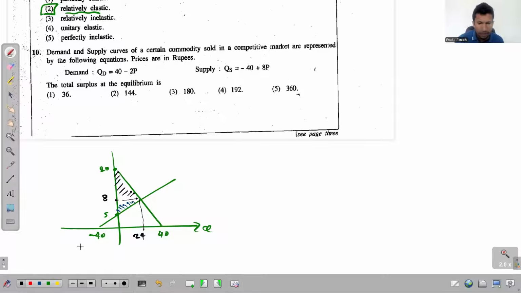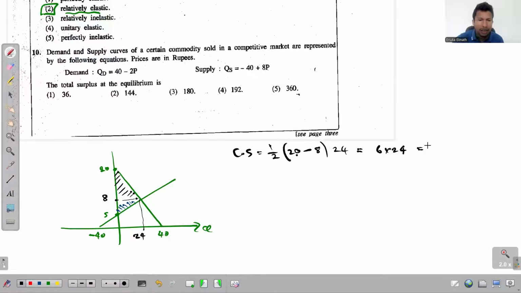So let me first find consumer surplus. It is half into maximum demand price, which is 20, minus the market price, that is 8, into the market quantity, that is 24. So this gives you 20 minus 8 is 12. 12 into half is 6 into 24. Right, so we'll find 6 into 24.